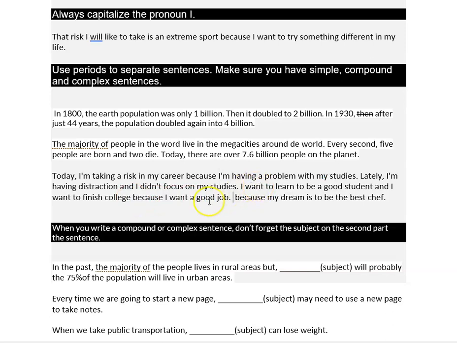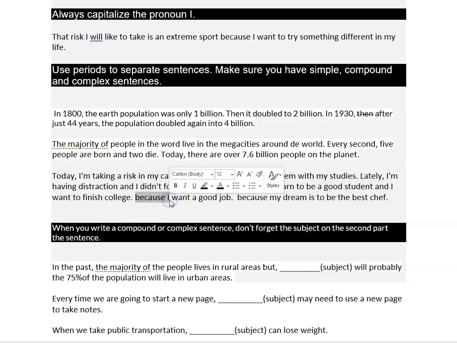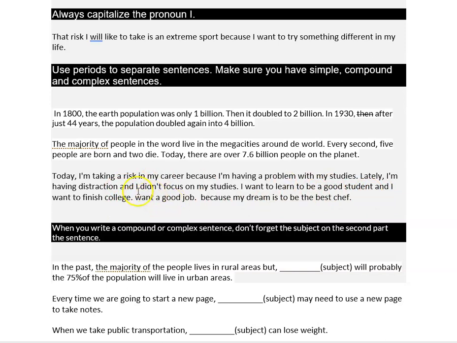This is called a compound complex sentence. It's when we put three ideas together, one compound plus one complex. It's called compound complex together. We can do that. Or we can simply separate it in here. We can say, I want to learn to be a good student and I want to finish college. Actually, let's leave the because here because it's beautiful. Because I want a good job.